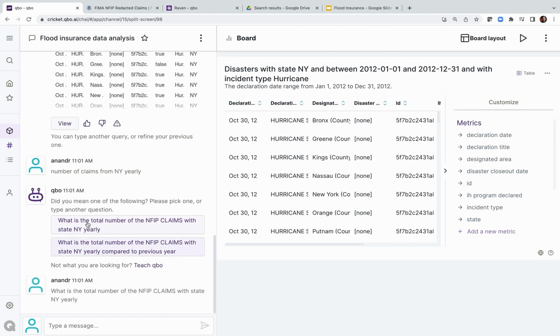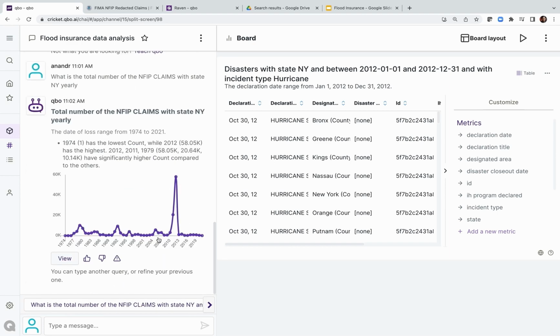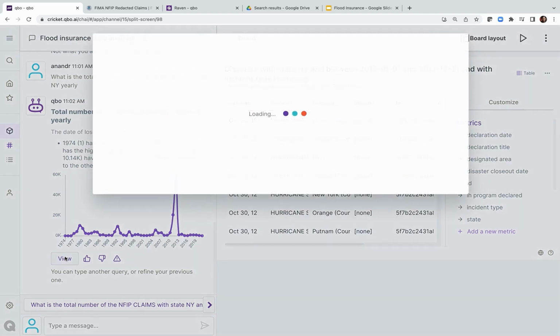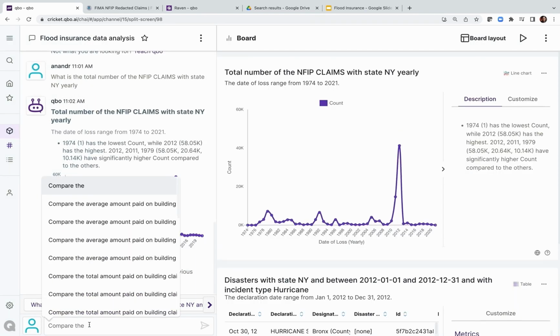And I'm going to pick, I want it to be a yearly comparison as opposed to a growth query. So here we see an interesting finding again, a massive spike in the number of claims in New York in 2012. So 58,000 claims, where typically there were a few hundred, a few thousand every year before that. So let's add that to the board as well. Let's go a bit deeper. Let's focus on 2012.